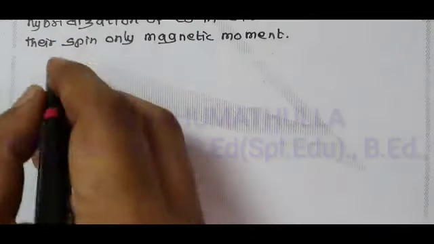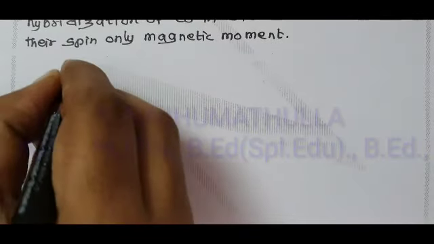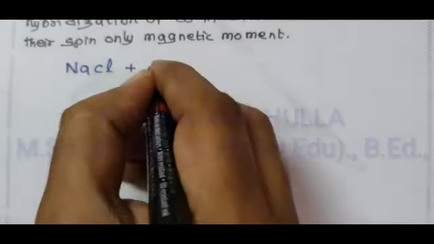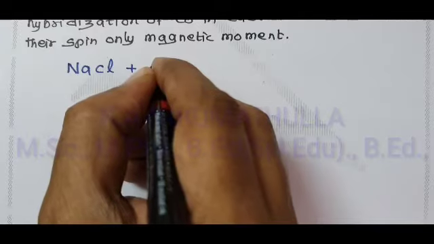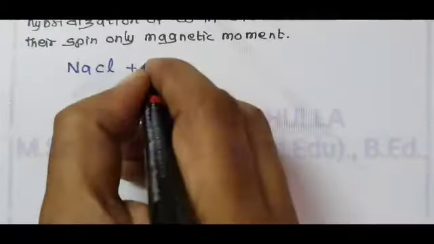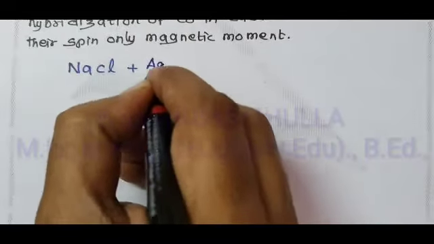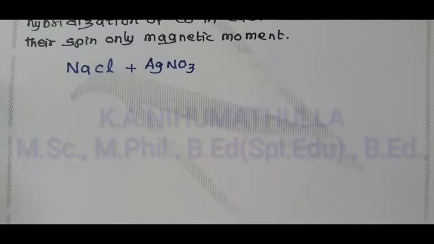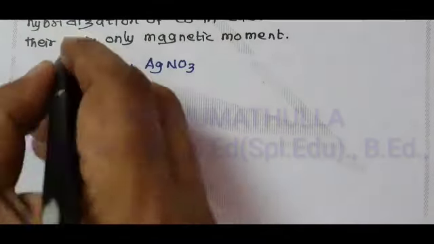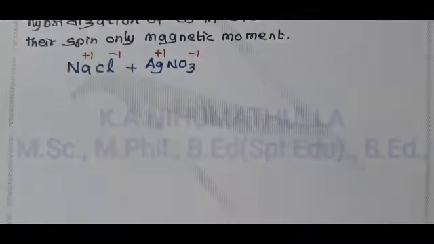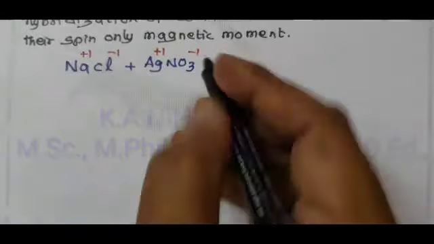First, a chloride salt, NaCl, when treated with silver nitrate, AgNO3. Sodium chloride NaCl on ionization gives Na plus and Cl minus. AgNO3 undergoes ionization to give Ag plus and NO3 minus.